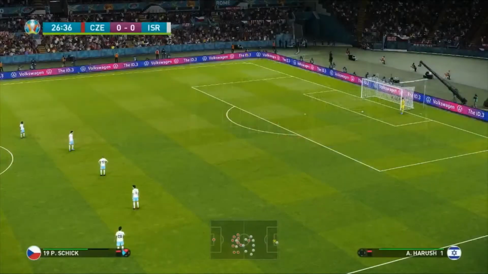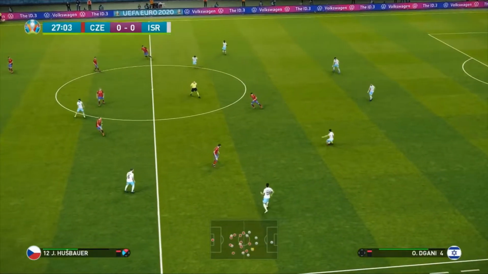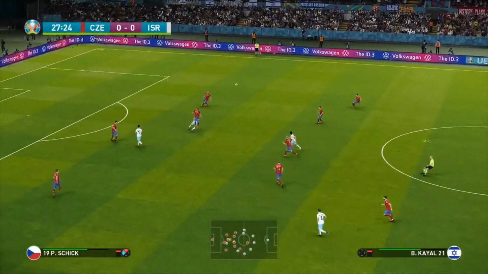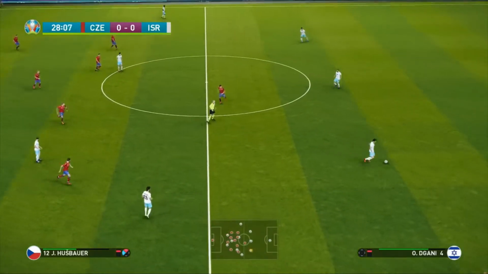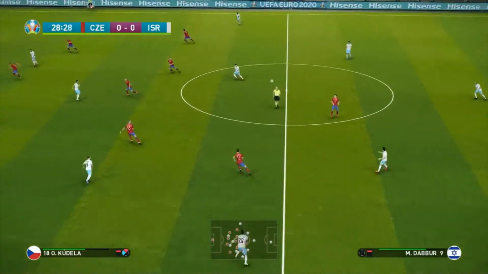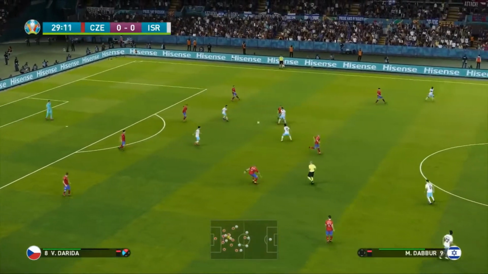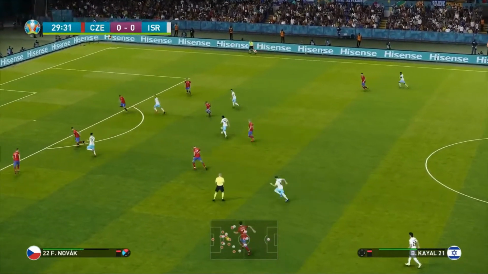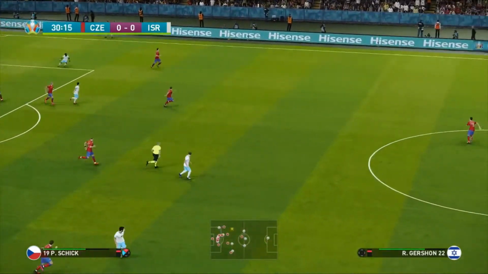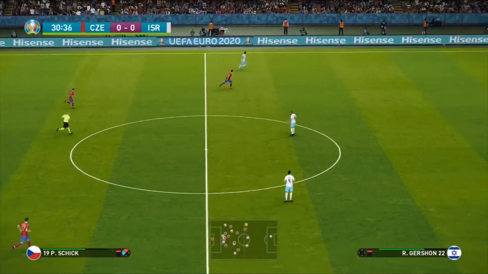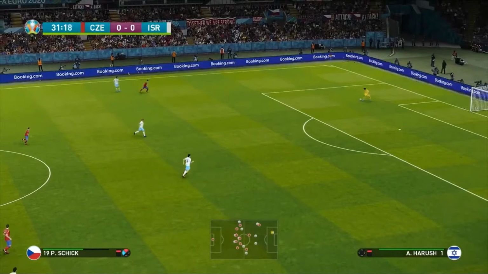We've had a couple of decent opportunities in this first 25 minutes, especially for the Czech Republic. Can the Israelis maybe have an opportunity of their own here? Here's Berem Kial into Degani. They're just holding the ball here, taking their time. Of course, this really is the game for both sides to nick a point, because they've got to go to play England or Croatia. Now here's Raphael. It's a poor ball into Berem Kial. I think he expected the run of the midfielder to continue there, and it does come back luckily to the Israeli defence, but it goes back to the goalkeeper Harouche.